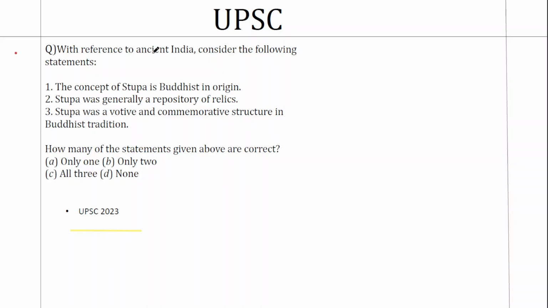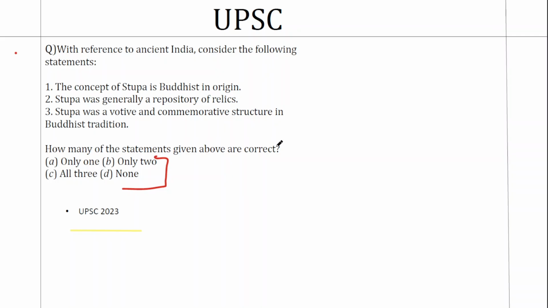with reference to ancient India, consider the statements. So you have the modern option combination, that is only one, only two, only all three, and none. So the number of right statements is what matters to us. You have three statements. The first statement is the concept of stupa is Buddhist in origin. The second is stupa was generally a repository of relics. Third, stupa was a votive and commemorative structure in Buddhist tradition.